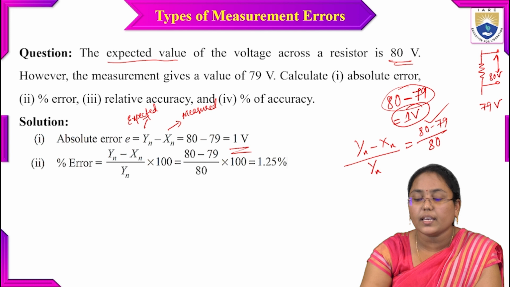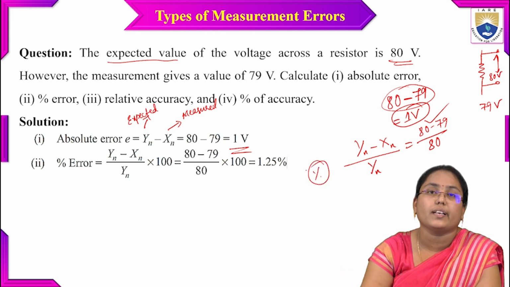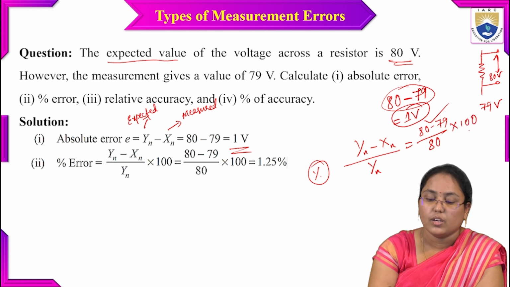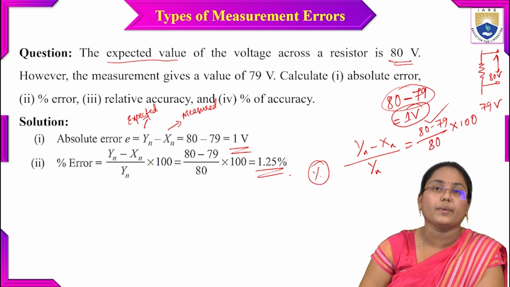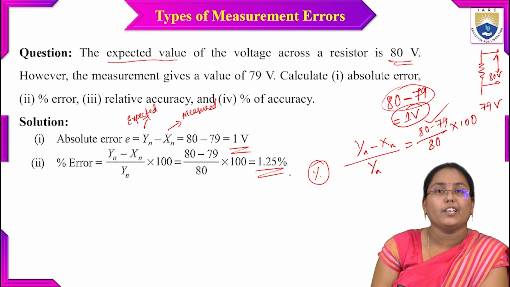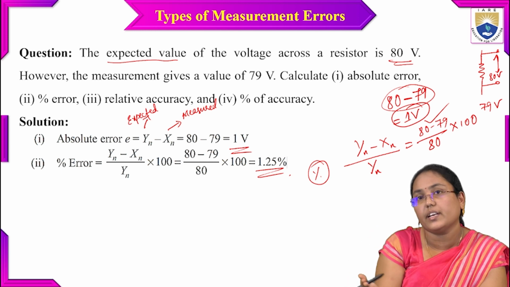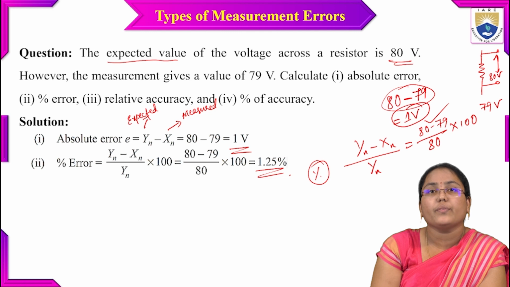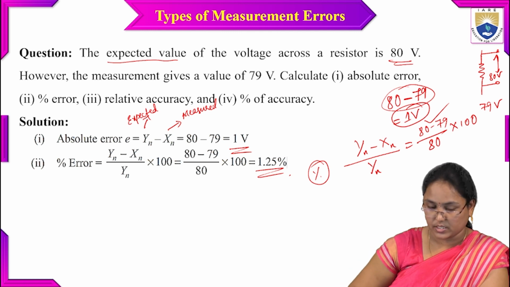As it is a percentage, we multiply it by 100. Finally I get 1.25% deviation from the expected value of 80 volts, since I am getting 79 volts. So the percentage error equals 1.25%.